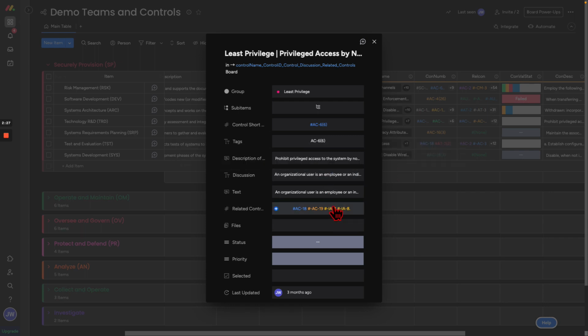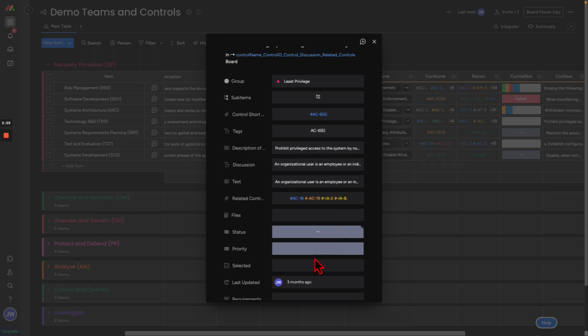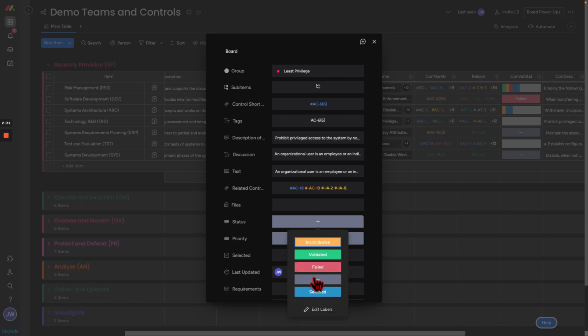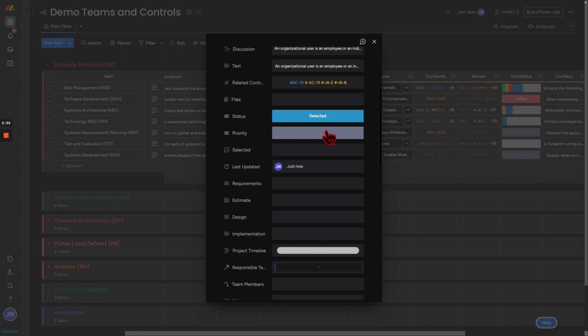We can find related controls here. We could set the status. We could now say that we have selected this control, and we see that that's reporting up. We can set a priority. So maybe this is a low priority. We've selected it. This will be useful in our other components, and we can start to share our requirements for this control, right?